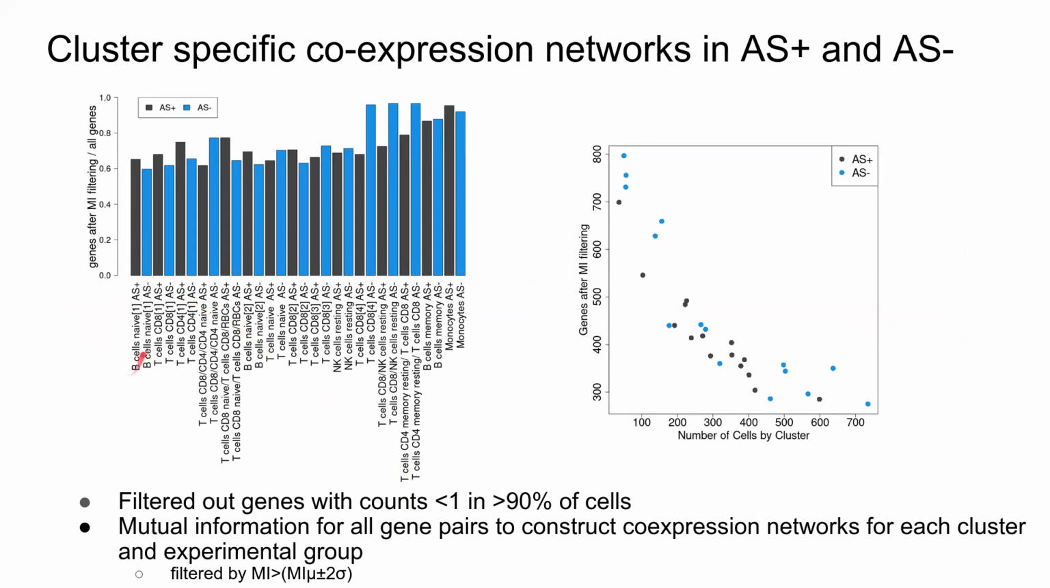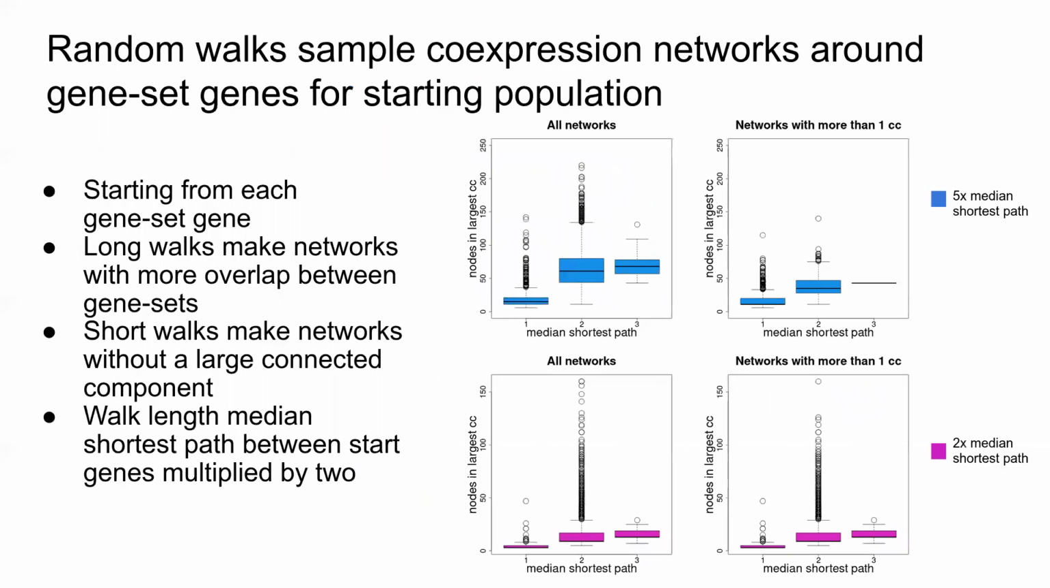So again, we have the clusters in order of size, with the largest ones having actually the smallest percentage of genes kept after filtering, and the largest ones keeping the most genes, which you can see here in this plot where we have the number of cells and genes after mutual information filtering, where the smallest clusters have the highest number of genes kept, which could be due to the fact that these are likely more similar as the clusters aren't as spread out.